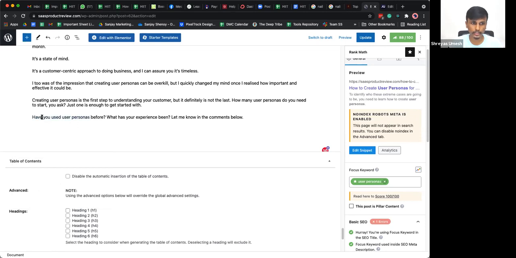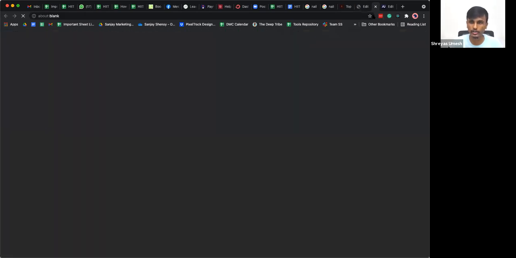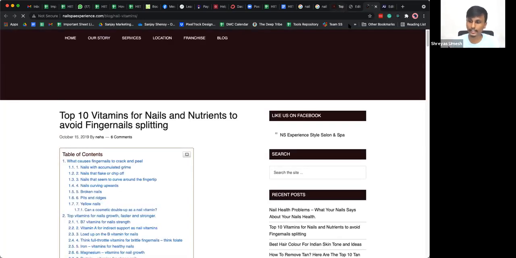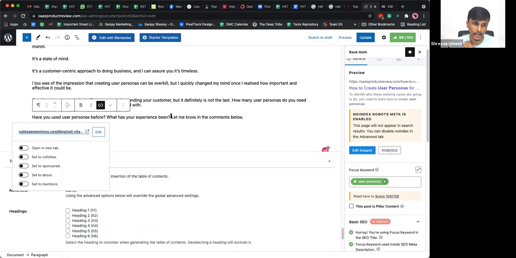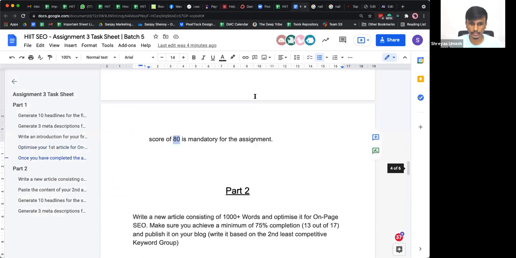Right now this particular phrase has been highlighted, and if we click on this in the live front end, it's going to take you to this particular website. So is that clear, guys? That's how you highlight and interlink. Is that clear, guys? All the questions in the Q&A tab, please. Let's go through the task sheet first and then we'll come back to all of those things.